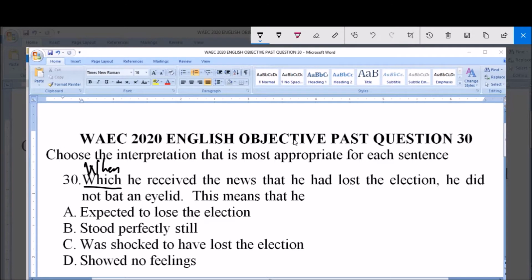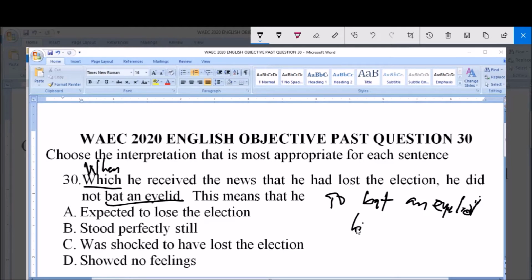So when we talk of to bat an eyelid, it's just like one blinking one's eye. Are you getting it? One blinking one's eye.